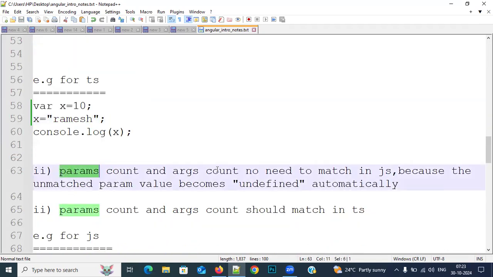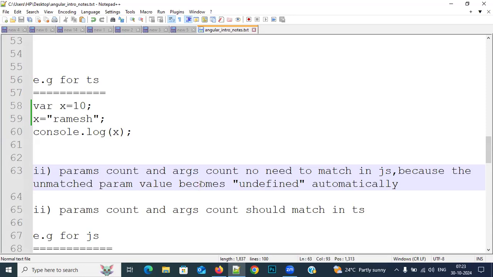Now the second difference: the params count and arguments count need not match in JS, because the unmatched parameter value will become undefined automatically. Args stands for arguments.